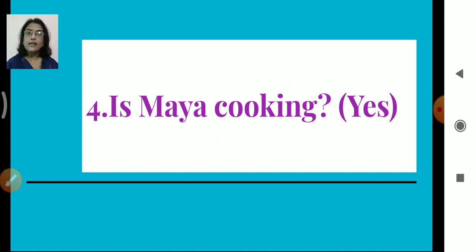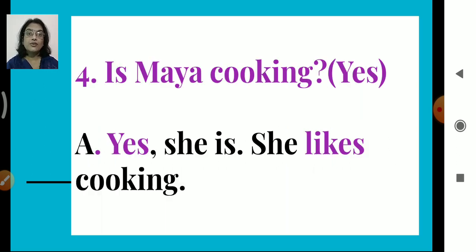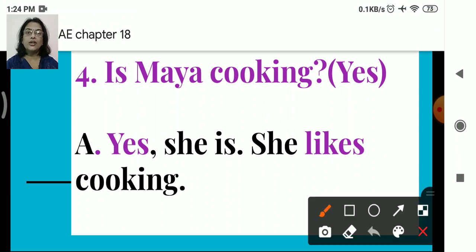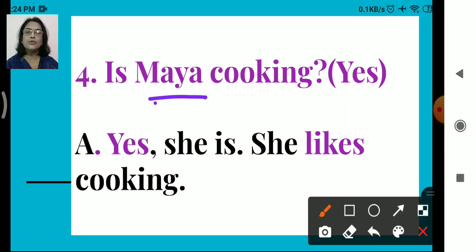Is Maya cooking? Again the question is asked and what reply do we have to give? Yes, right? We have to give yes as the reply. So our answer will be yes, she is. She likes cooking. Okay, yes, she is. She likes cooking. So here also for Maya, what have we done? For Maya, we have used she is. She likes. Okay, she likes cooking. She is there, so we have added S here.